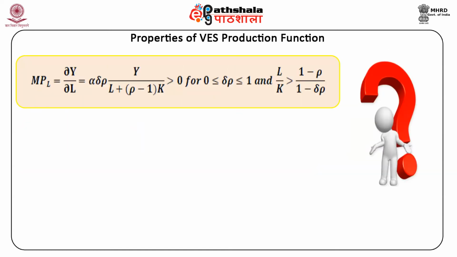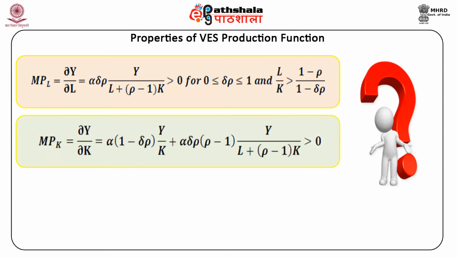MPL is equal to delta Y upon delta L is equal to alpha delta rho Y upon L plus (rho minus 1) into K is greater than 0, for delta rho greater than or equal to 0, less than or equal to 1, and L upon K is greater than (1 minus rho) upon (1 minus delta rho).